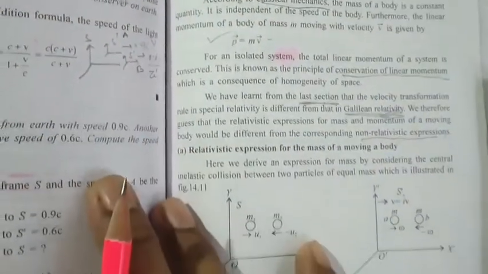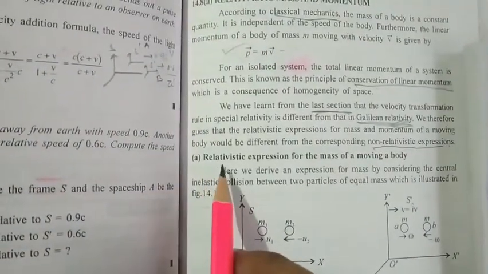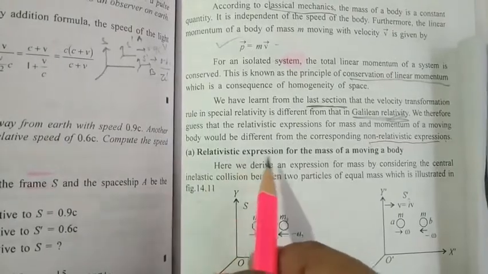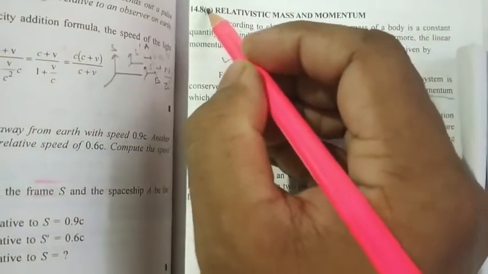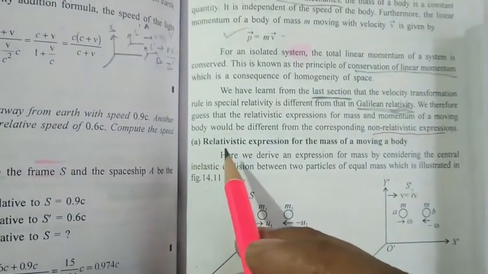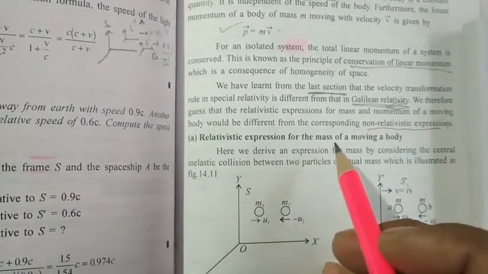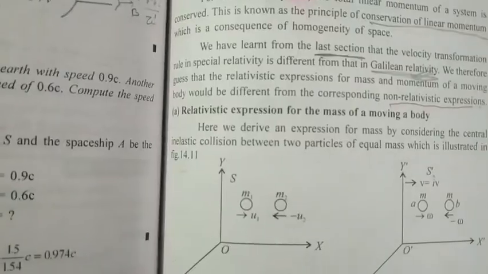Now come to the derivation part. First we have to consider the relativistic expression for the mass of a moving body. Here there is no A, only the heading, relativistic mass and momentum, you have to write. Here you have to put A as the relativistic expression for the mass of the moving body. Next we have to consider the momentum.